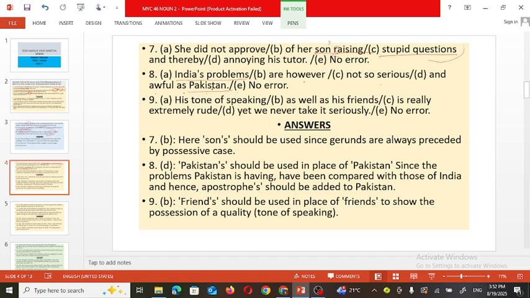So here the apostrophe sign must be there. So the correct sentence can be like this: India's problems are, however, not so serious and awful as Pakistan's. So apostrophe s must be there with Pakistan. As the comparison has been made between India's condition and Pakistan's condition, the apostrophe sign must be added to Pakistan. Next sentence.